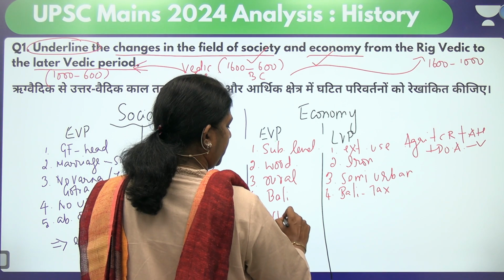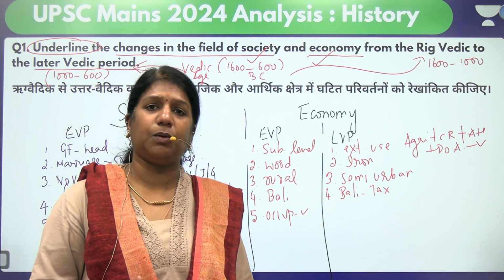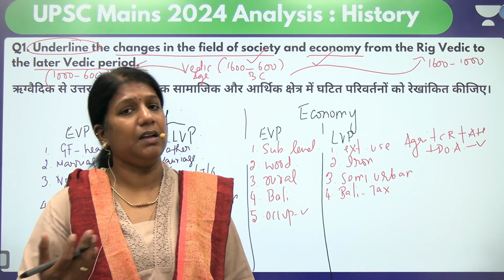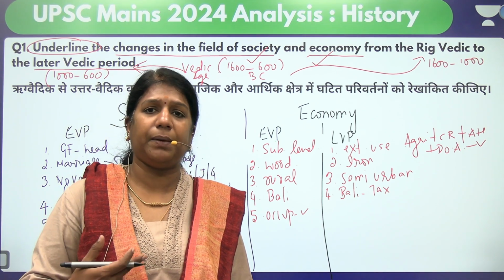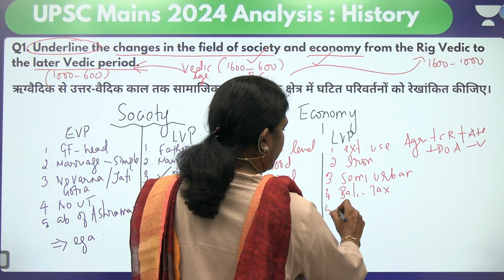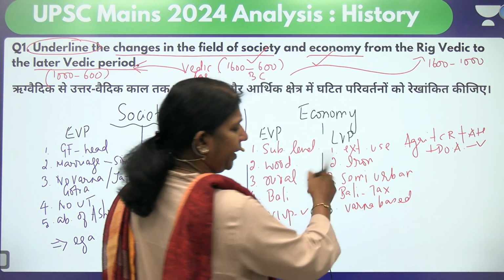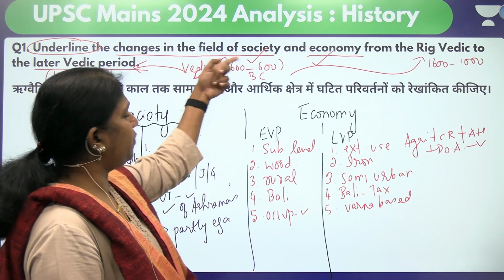And when you look at occupation here, it was open to all. So the Rig Veda says that my father was a poet, my mother was a corn seller, and the son was a singer. So in one family we had multiple occupations. But in the later Vedic period, occupation became Varna based, though it was flexible, because we are highlighting the differences, what the changes are.